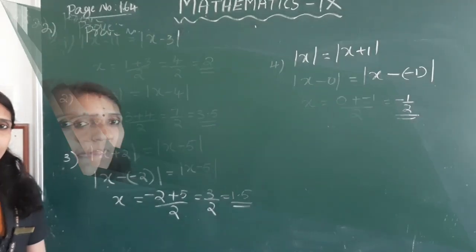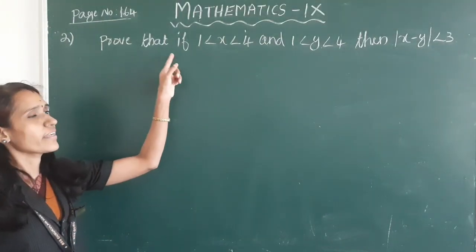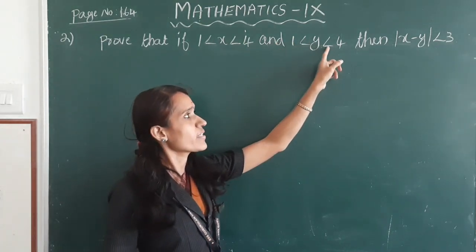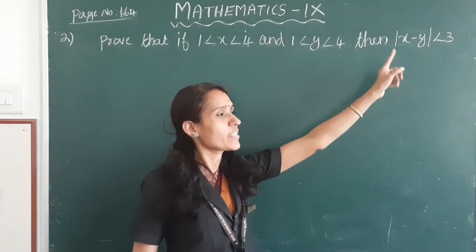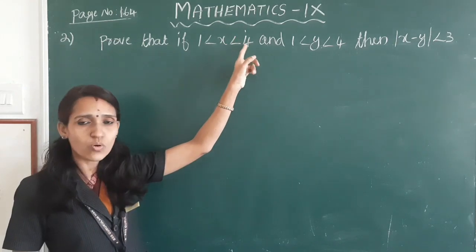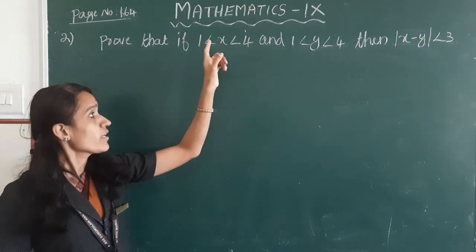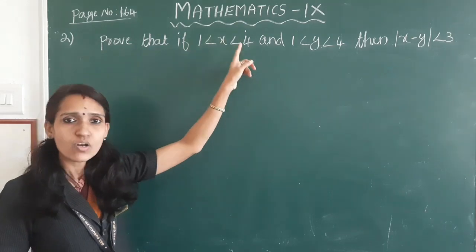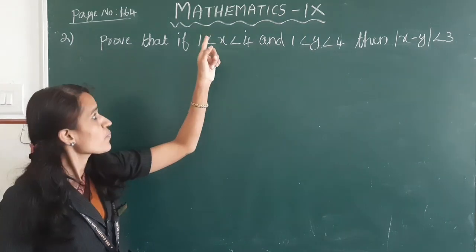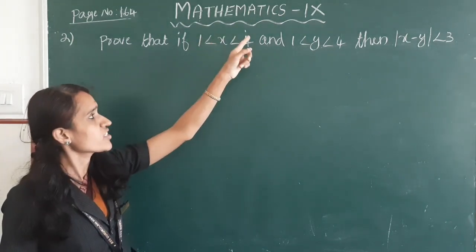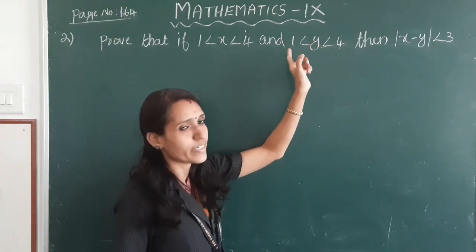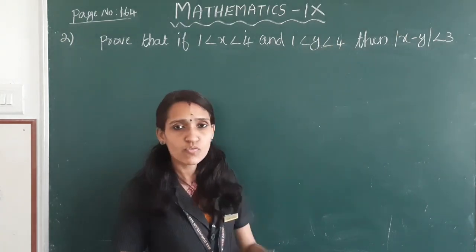Clear, children? Next, prove that if 1 < x < 4 and 1 < y < 4, then |x − y| < 3. 1 < x < 4 means the value of x is between 1 and 4. That is, x is greater than 1 and less than 4. Similarly, y is greater than 1 and less than 4.